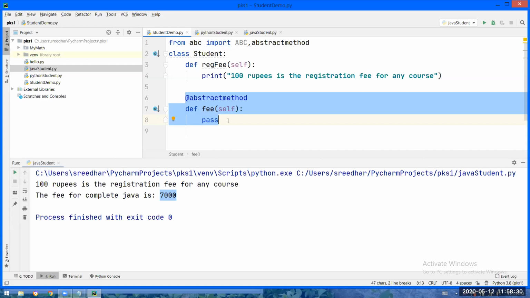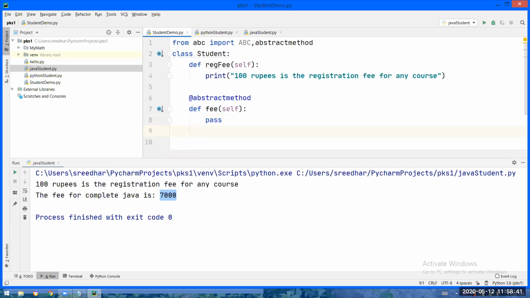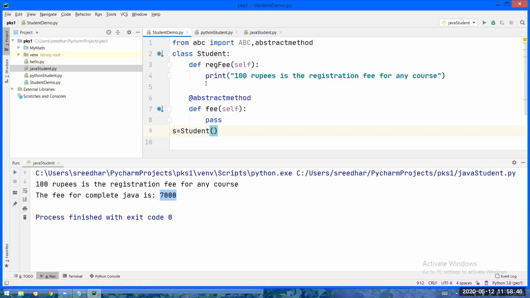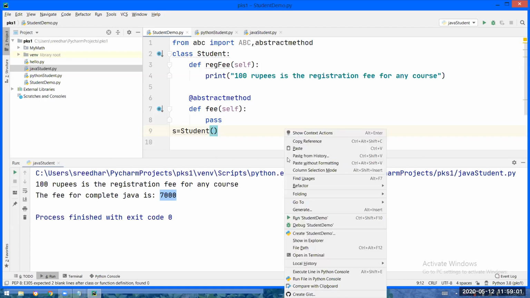And please remember a property here. Abstract classes cannot have objects. We cannot create objects for abstract classes. See, I am trying to create an object for the abstract class. If I execute student_demo.py, I should get an error, yes or no? As per the principle I told, abstract classes cannot have objects. If I create an object for that student, I should get an error. Let us see, am I getting the error, yes or no?